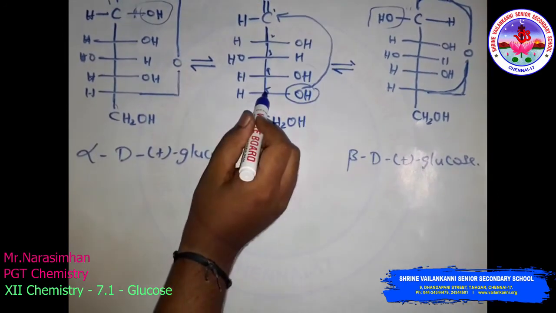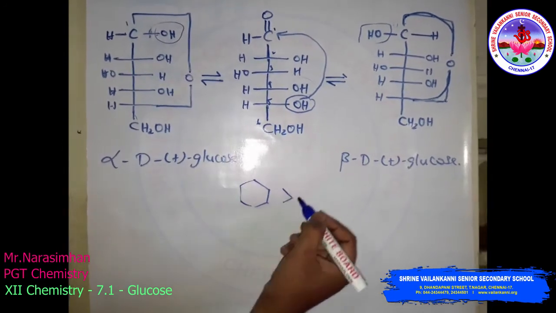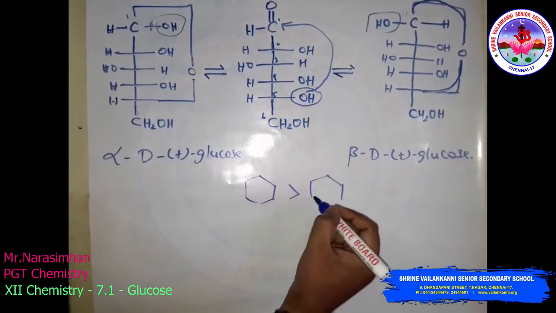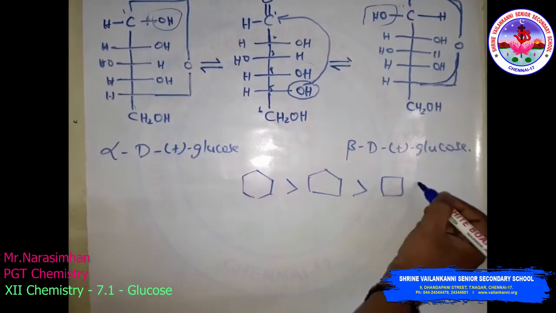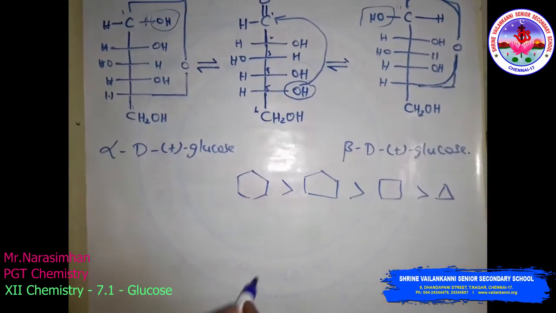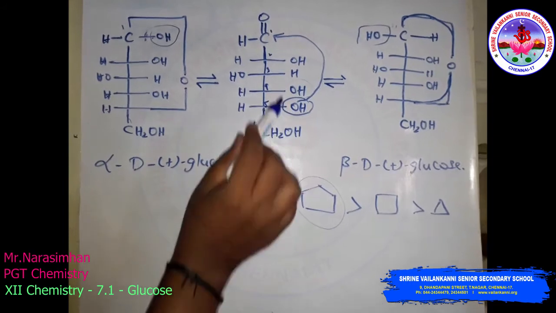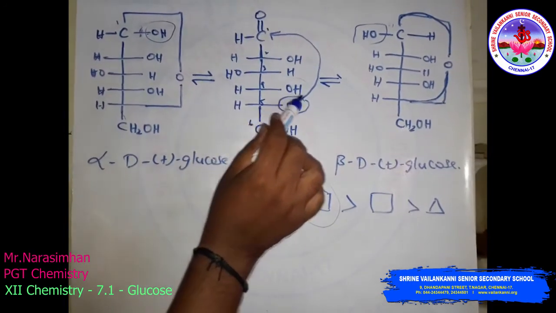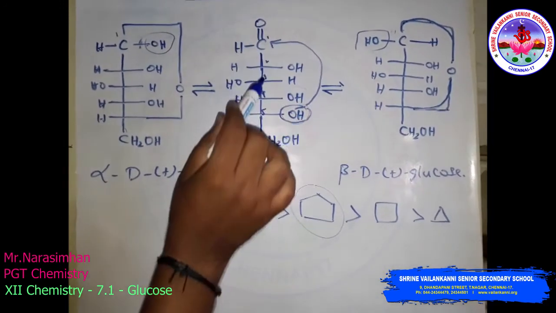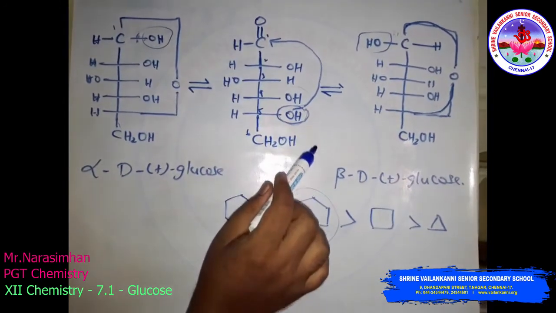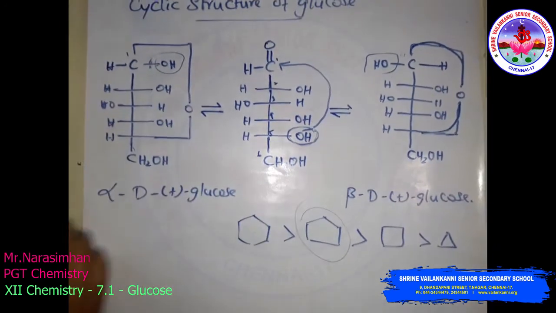The 6-member ring is more stable than the 5-member, then the 4-member, then the 3-member. The 5-member ring is more stable than the 4-member ring. That is why this particular OH group links to this carbon atom, the carbon-oxygen-carbon linkage, so the C5 carbon atom takes part.